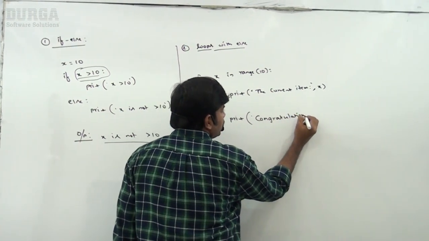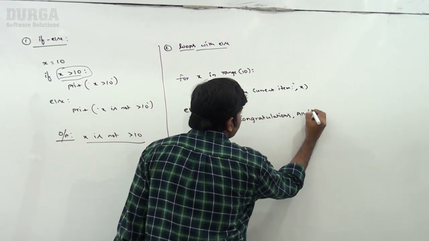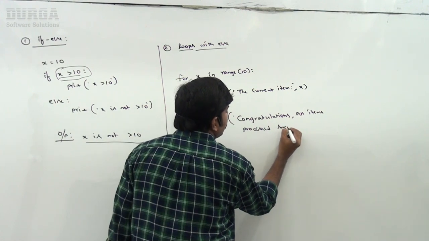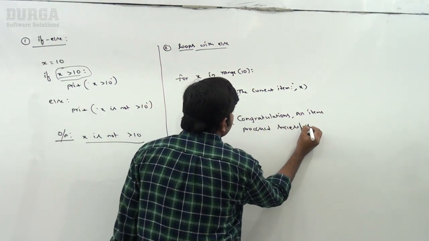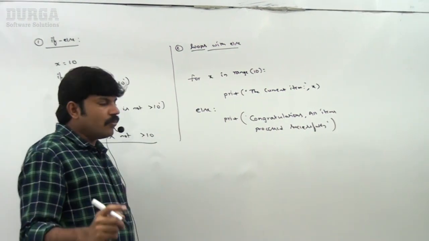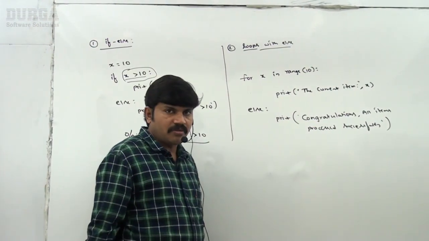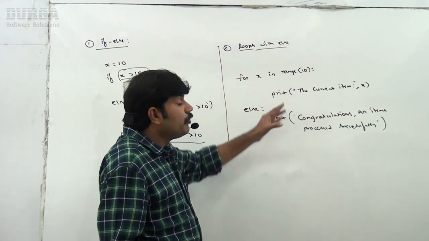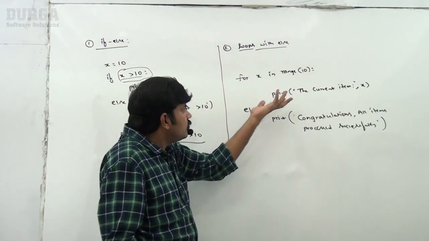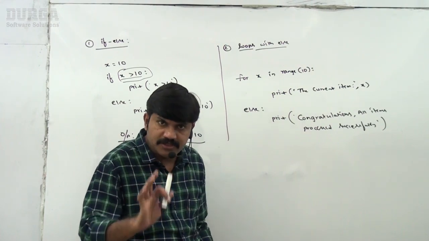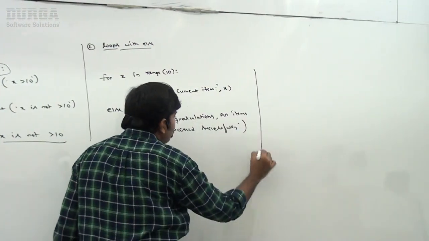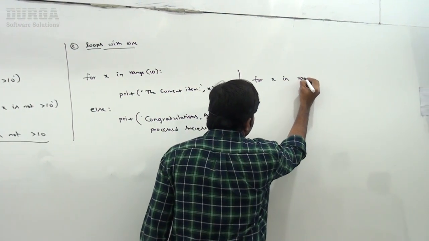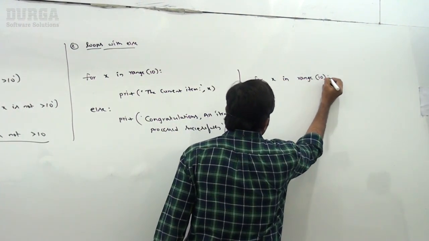All items processed successfully, like this I'm taking. Now in this case, is else going to execute or not? Yes, definitely, because the for loop is going to execute without a break. Remember, if there is no break, that's why else is going to execute. Suppose, observe the same example: for x in range of 10.